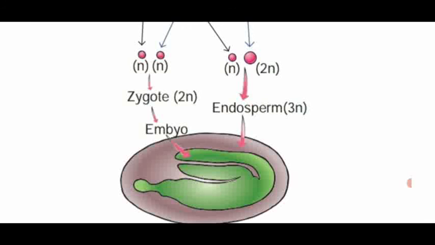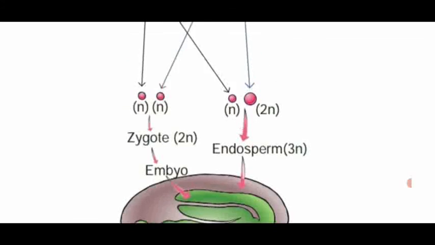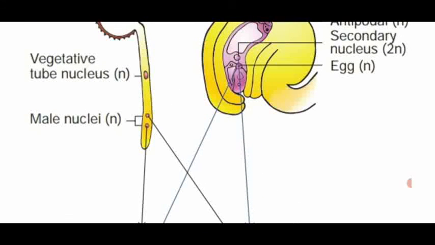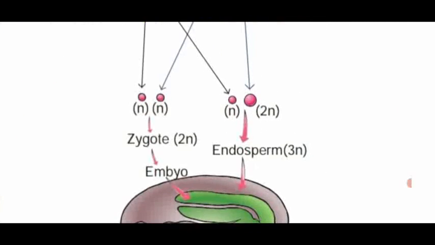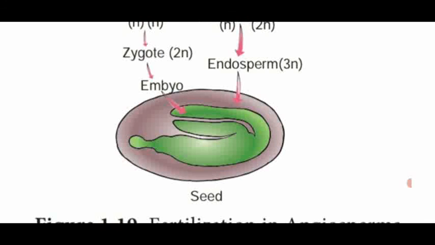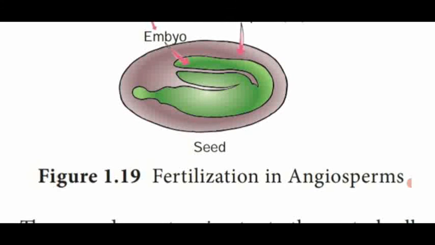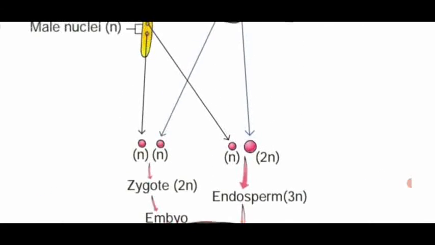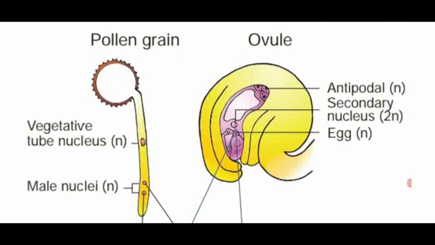The green colored part is named the embryo. The light brown or pink colored part is named the endosperm, which is formed due to triple fusion or double fertilization. This endosperm acts as a nutritive tissue or food material for the growing embryo. This growing embryo is present inside the seed region. So this is said to be fertilization in angiosperms.